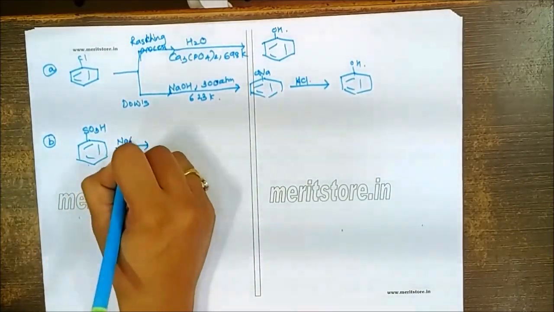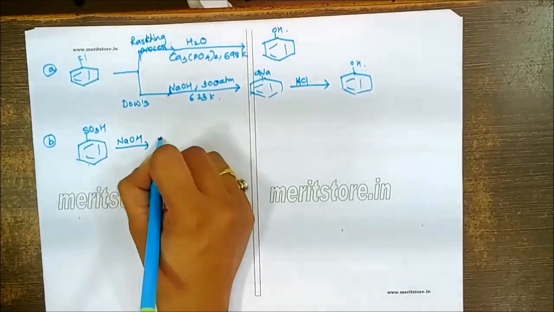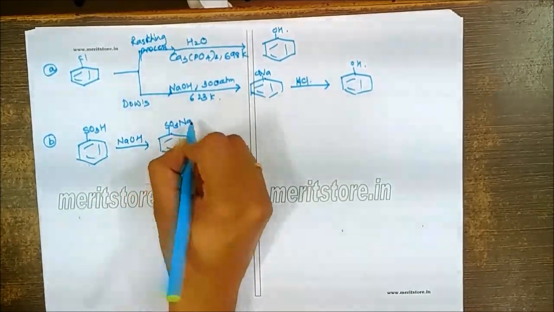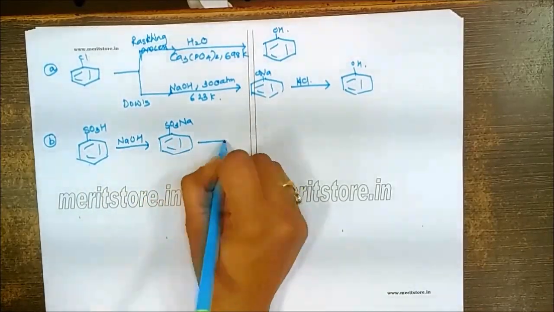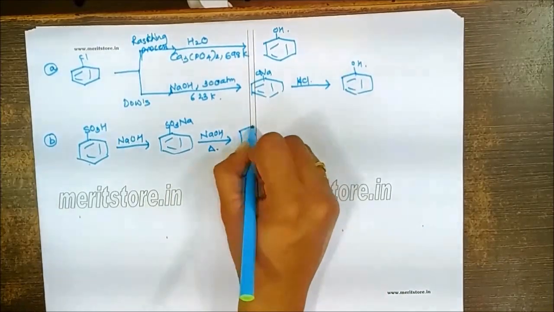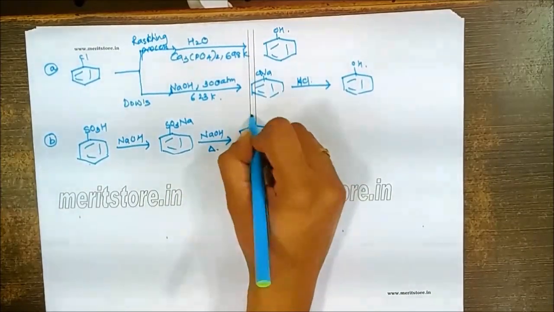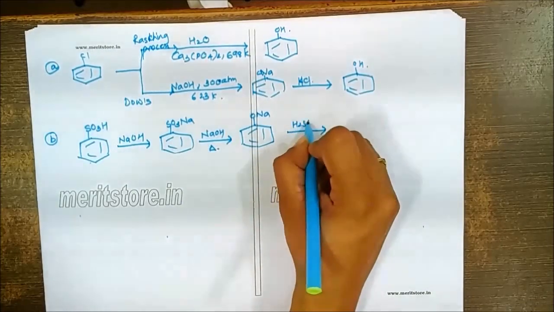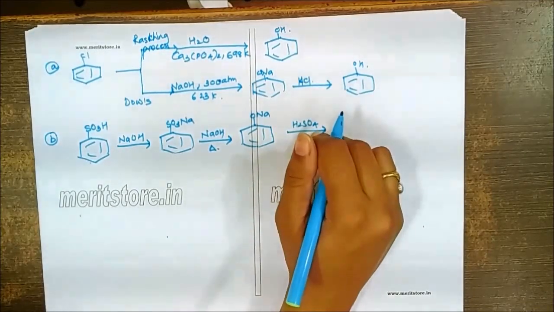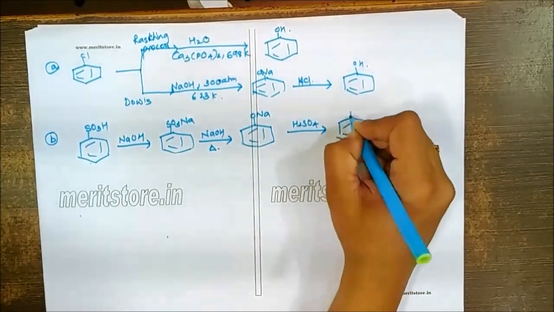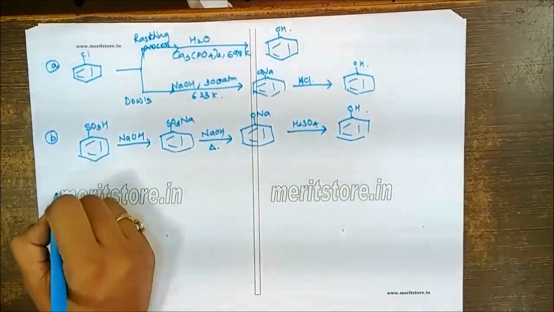First fusion with the NaOH. It will be a simple neutralization reaction to give the sodium salt of the sulfonic acid. This further on reaction with NaOH, that is on heating, will give you formation of the sodium phenoxide. And that you can again acidify with different acids. Here we have used HCl, you can use H2SO4 in this case, so as to get formation of the phenol.